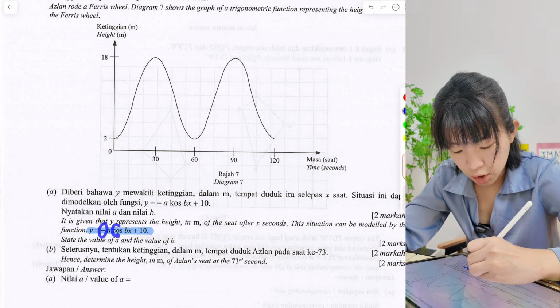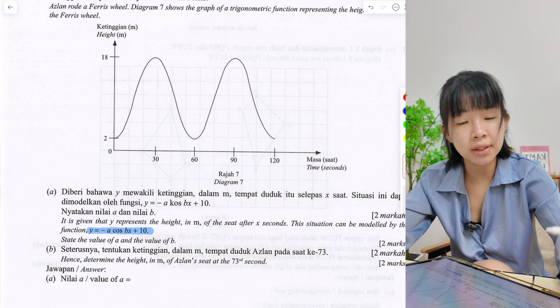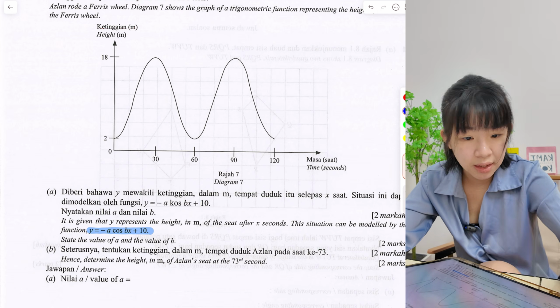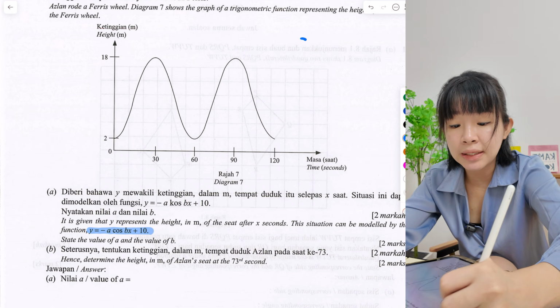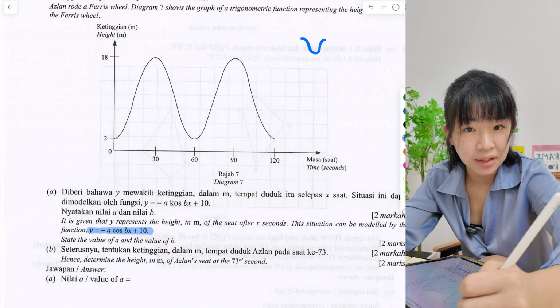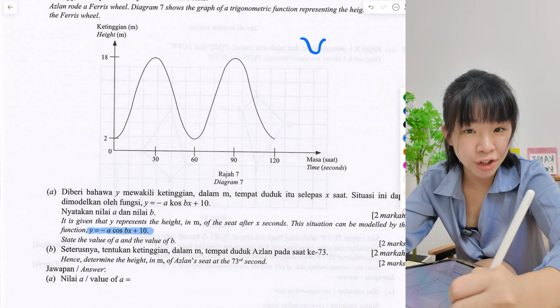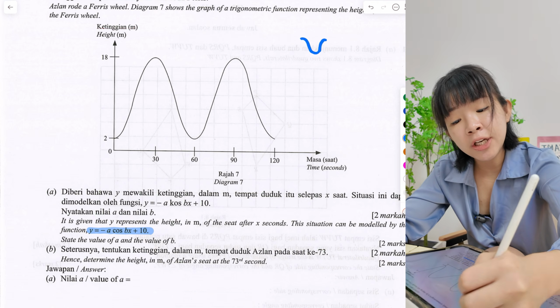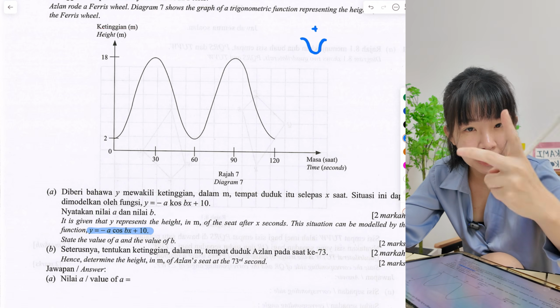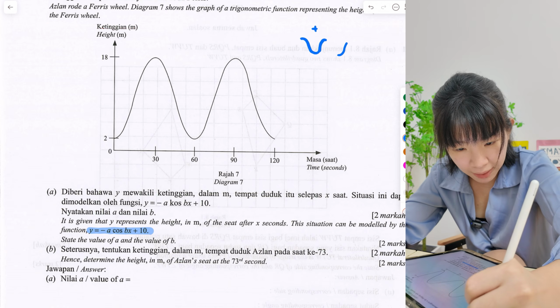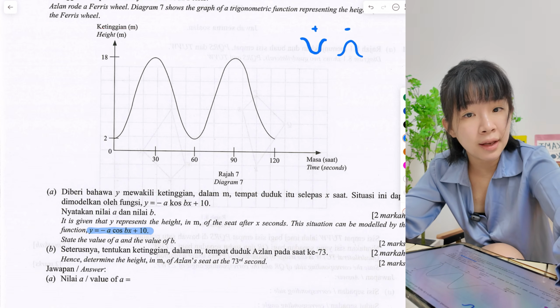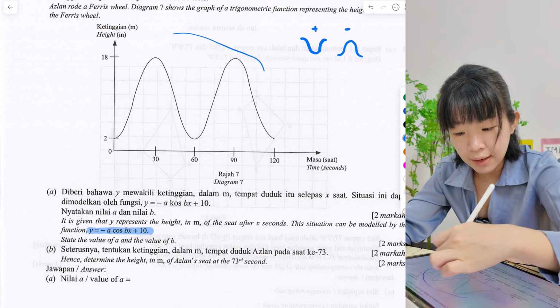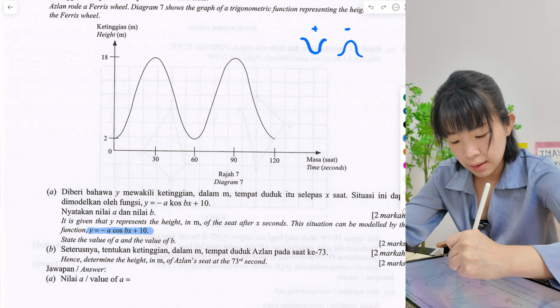First, cos. How does the usual cos graph look like? Cos we always say it looks like this. What shape is this? This is an underwear shape. So if it is an underwear shape, this is positive. But if you flip this, it will become this. So that's why negative. The graph given is actually a negative cos, so that's why here they put negative.